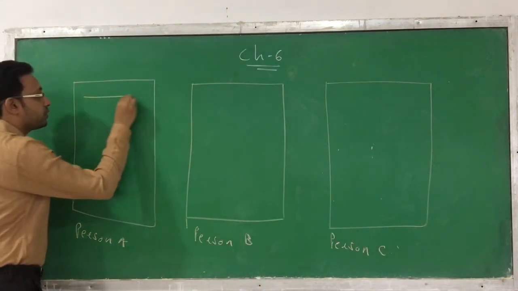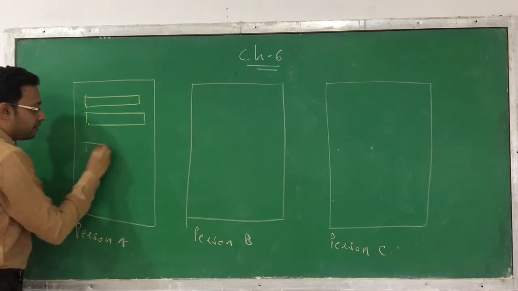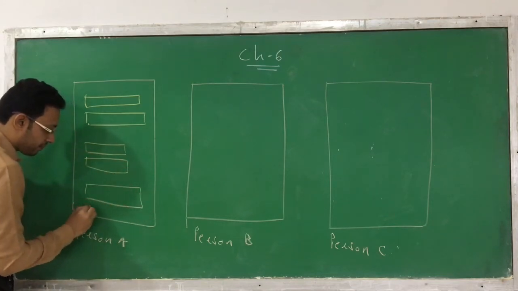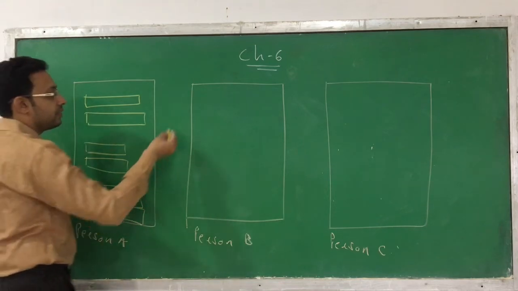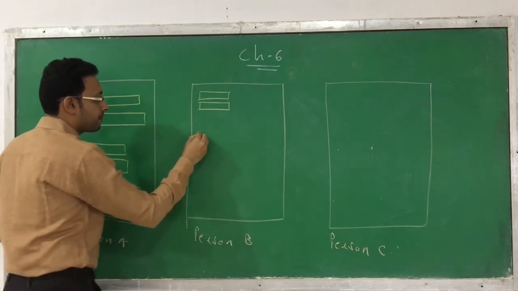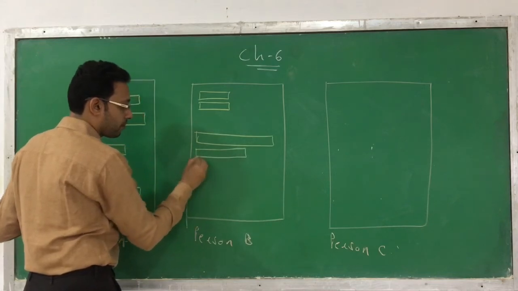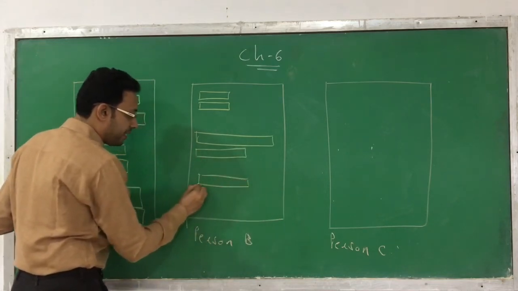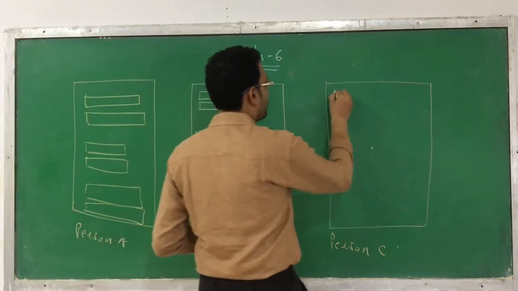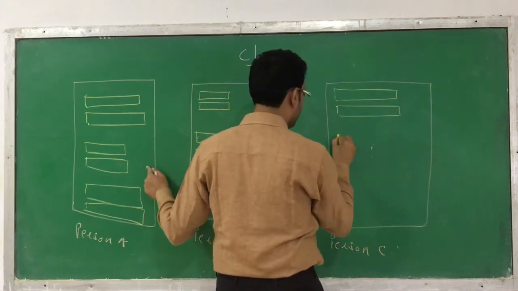Suppose these are the chromosomes of person A, the different chromosomes, and these are the chromosomes present in person B. These are the different bands we are getting. Now these are the chromosomes of person C, the DNA probes.